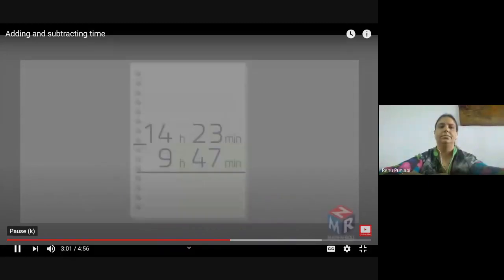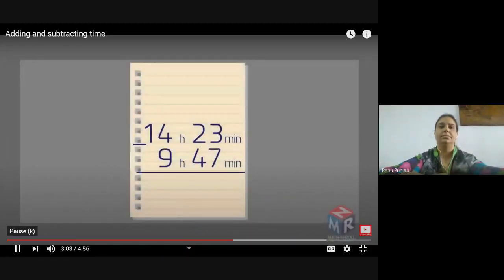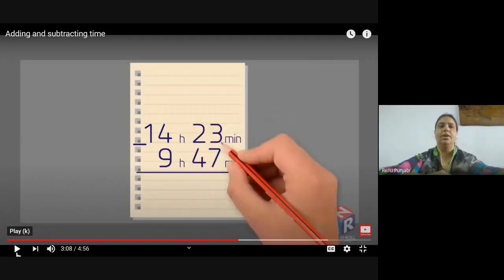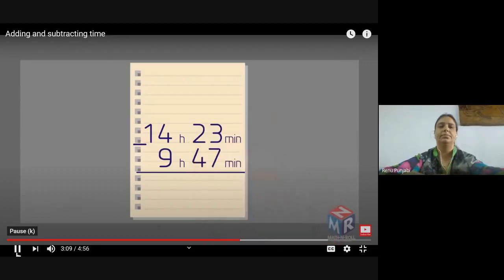Let's try another example. Take a look at the minutes. We can see that the number of minutes at the top is smaller than the number at the bottom. Now, please pay attention here. I will discuss it later on. Please pay attention here. So we have to borrow an hour to make this number bigger.